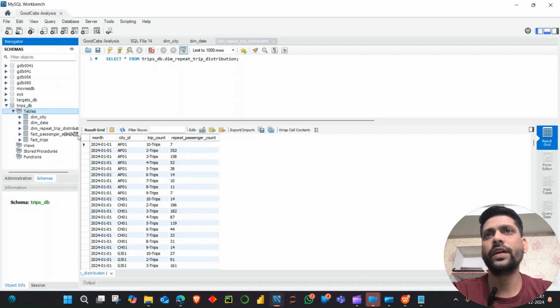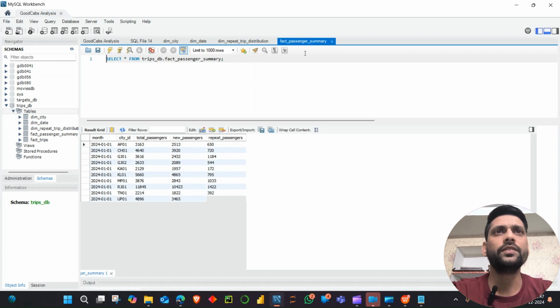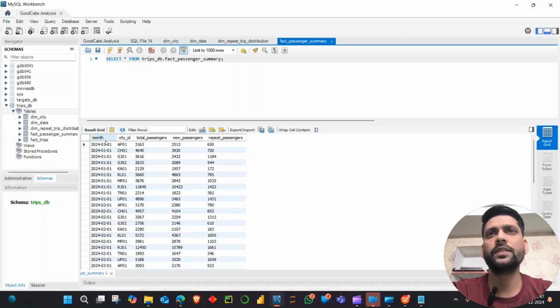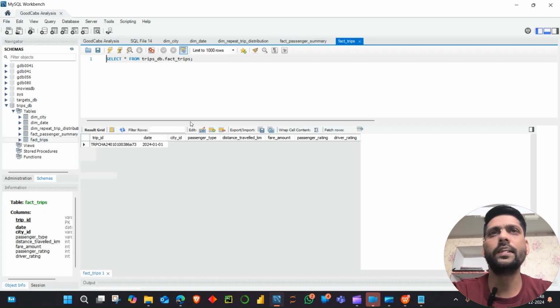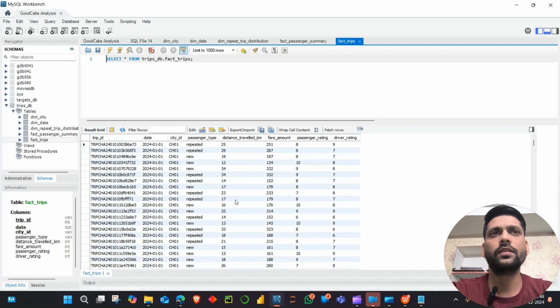Apart from this, we have another table. Next table is fact passenger summary. In fact passenger summary, we see month. Month is also common. Month and city ID we see in every table. These two are common. Then total passengers, new passengers, and repeat passengers data is given. Apart from this, we have another table, that is fact trips. So this includes individual trip ID. This is a unique trip ID.